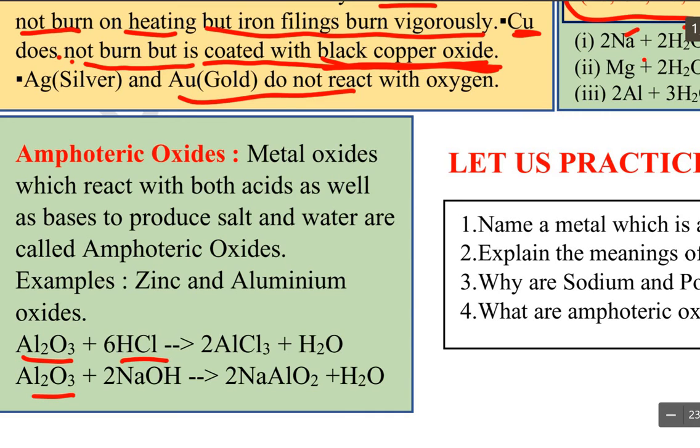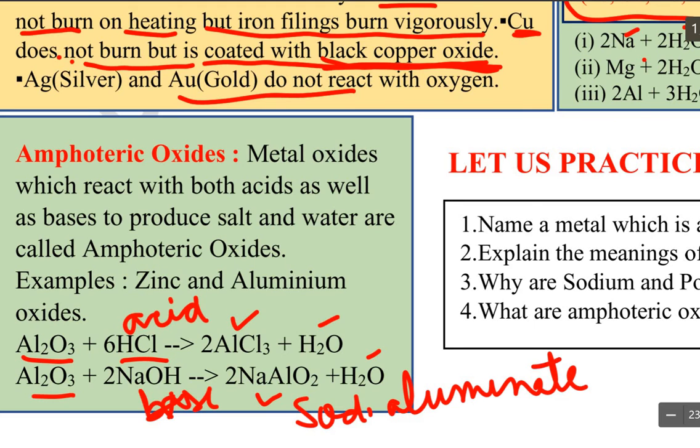Here we can see aluminium oxide reacting with acid and with base. So here we get the product aluminium chloride, and here sodium aluminate and water.